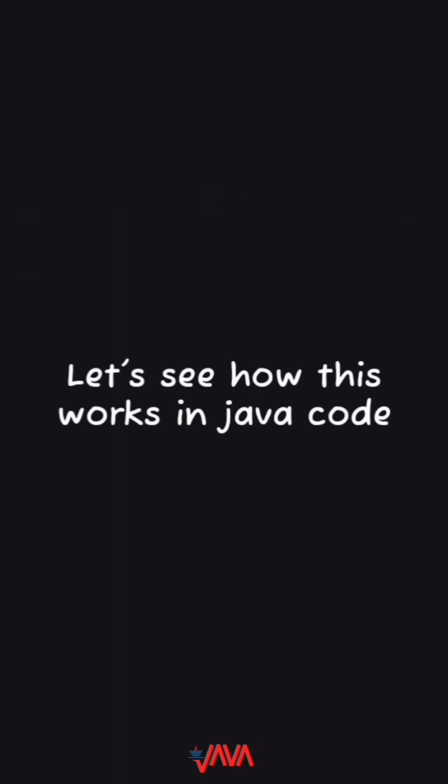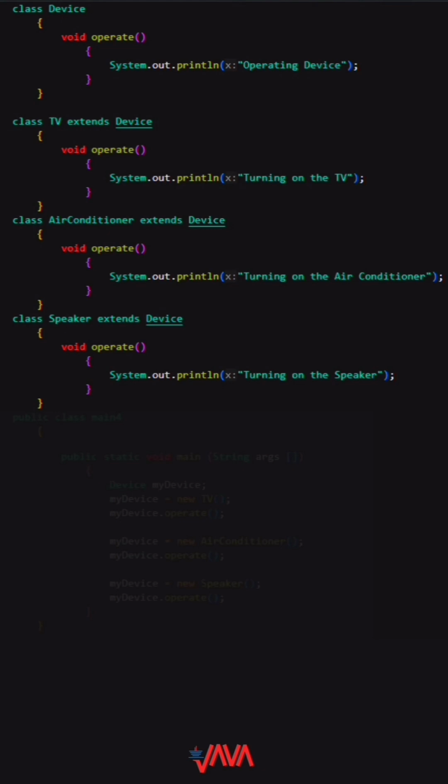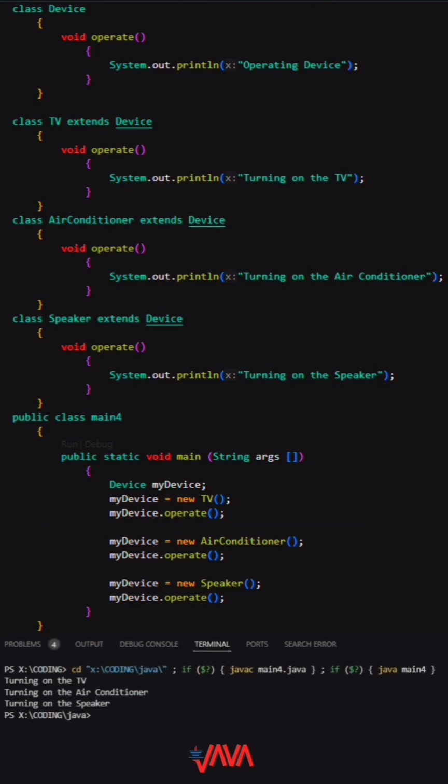Let's see how this works in Java code. First, we have a base class called Device with a method operate. Then we have specific classes for TV, air conditioner, and speaker that extend Device and override the operate method. In the main method, we can create a reference of type Device and assign it to different device objects. Here, the operate method is like pressing a button on the remote. Even though it's called on different devices, each device responds in its own way. This is the power of polymorphism.